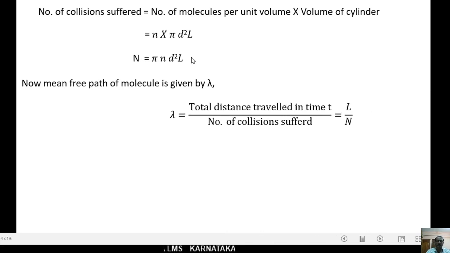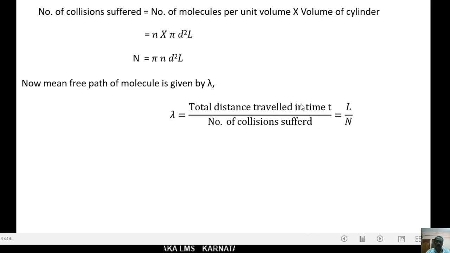Now the mean free path of a molecule is given by lambda. The mean free path is equal to the ratio of the total distance traveled in time t to the number of collisions suffered by the molecule.